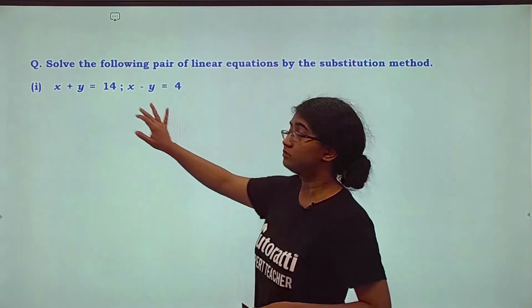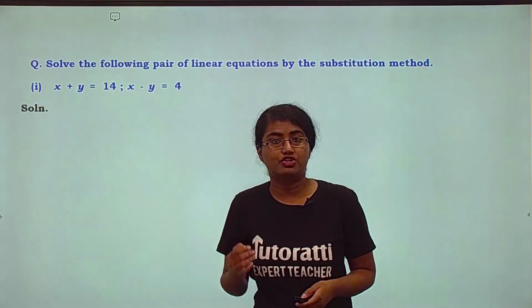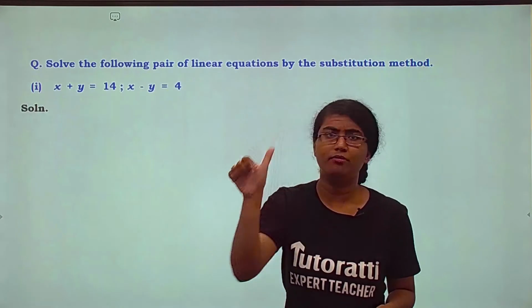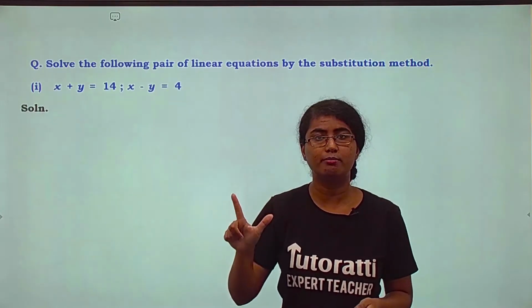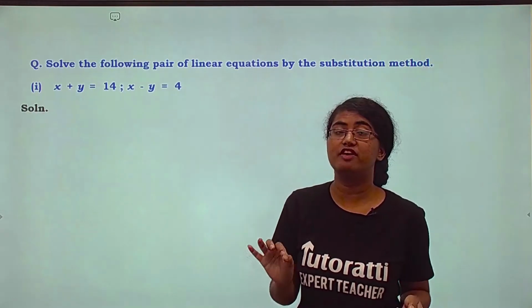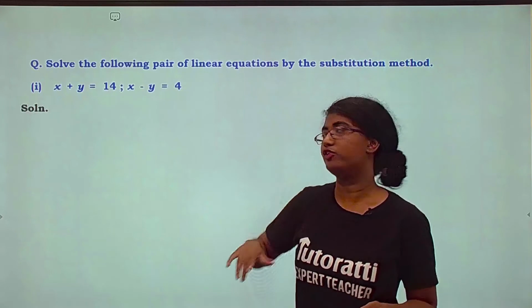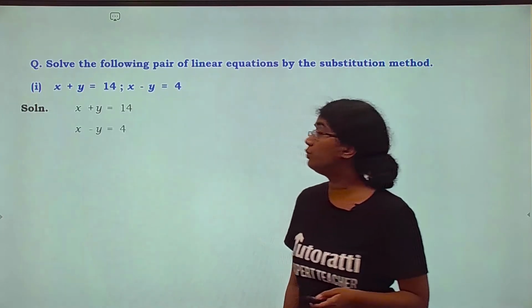Now first thing that you do here is copy down the equations very carefully. Do not mess up the signs, do not mess up the numbers, do not mess up the variables, okay? Because that is precisely where people start messing up. Signs, numbers, always be careful with them. So copy down the two equations.